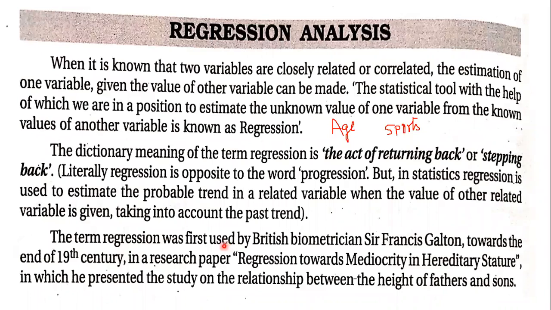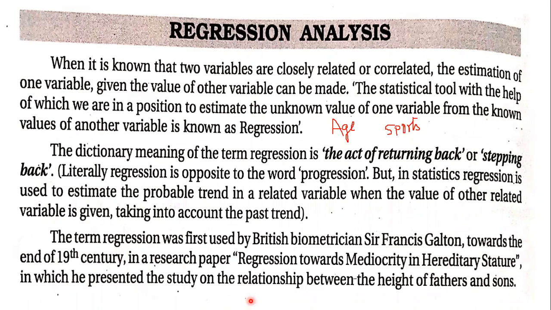He wrote in this research paper, Regression Towards Mediocrity in Hereditary Stature, in which he presented the study on the relationship between the height of fathers and sons. This is the actual subject of the paper.